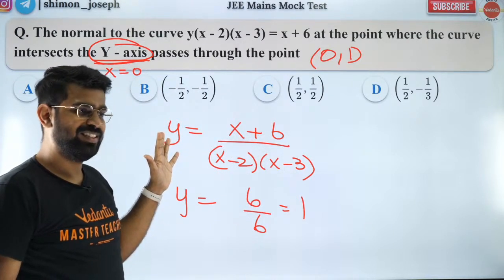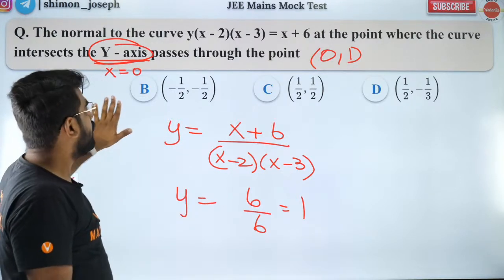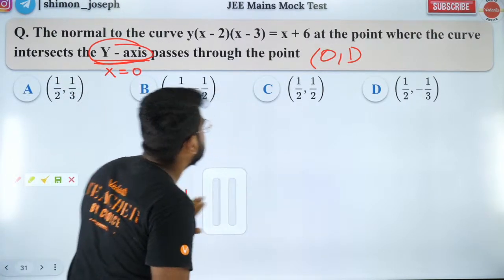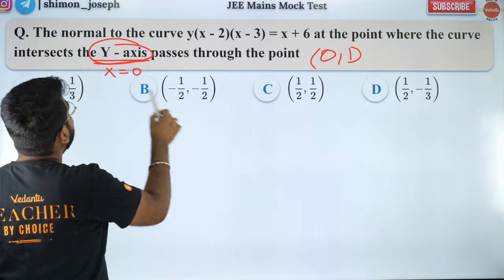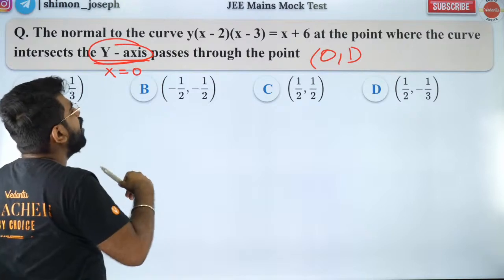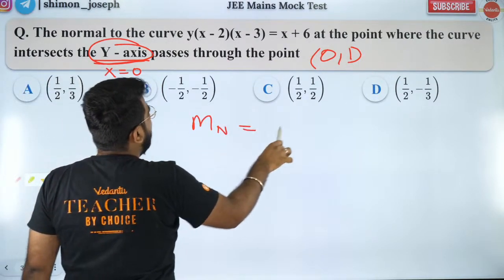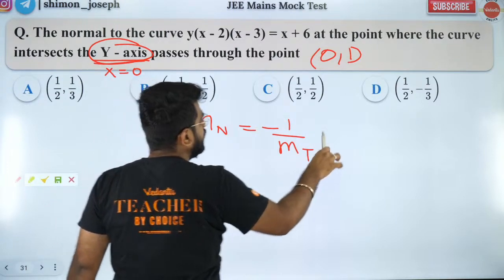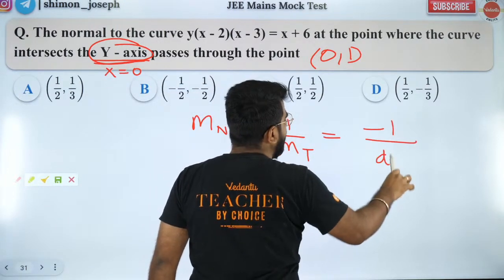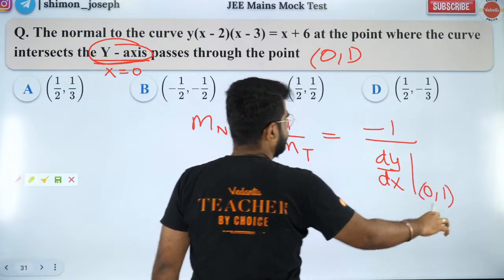Yes? Everybody cool? Fantastic. So the place where it meets the y-axis is (0, 1). Now we need to find the normal equation. So I need to find the slope of the normal. The slope of the normal is nothing but minus 1 by the slope of the tangent. What is the slope of the tangent? The slope of the tangent is the derivative of the curve at (0, 1).